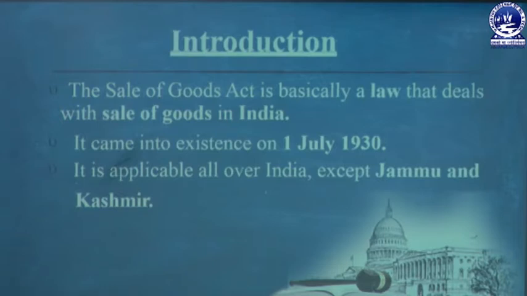So, the Sale of Goods Act is a separate act apart from the Indian Contract Act. This act was established for sale of goods in India, in the year 1930, 1st July. This act is applicable to whole of India except Jammu and Kashmir.